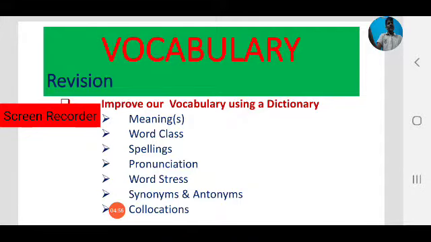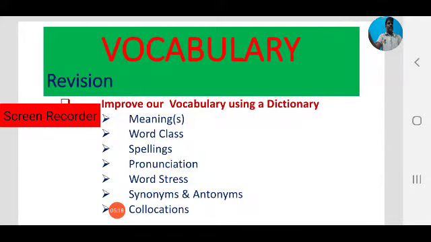We have to focus on the dictionary. First one is meanings. We can learn meanings. That is the first feature of a good dictionary. By using a good dictionary, we can learn the meanings of a word.